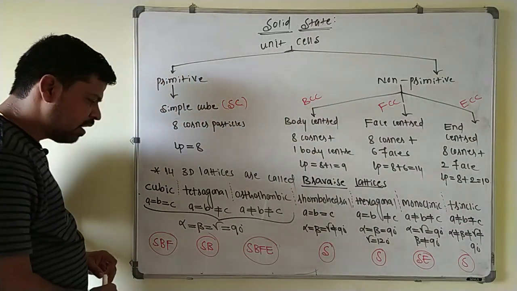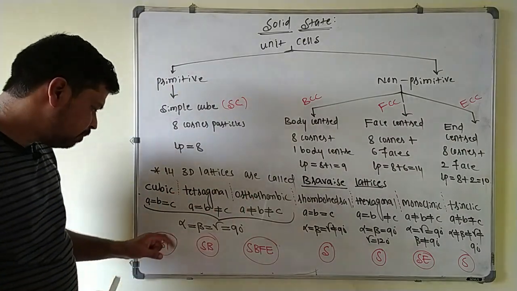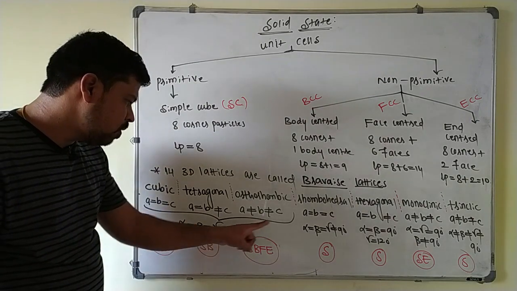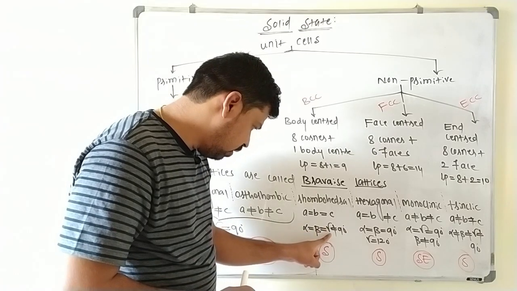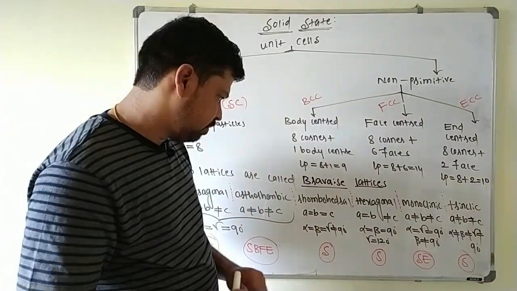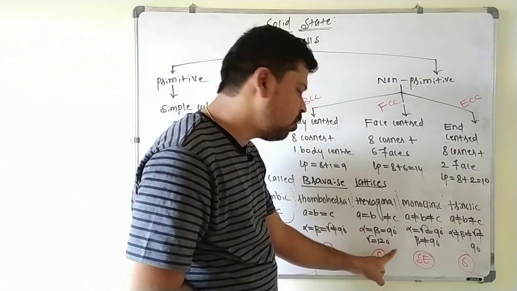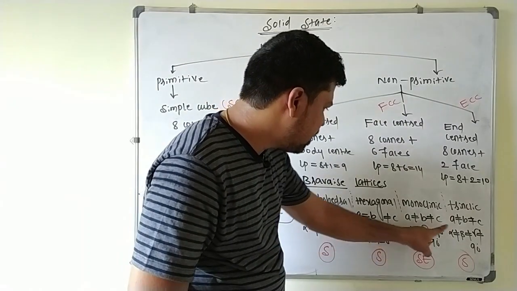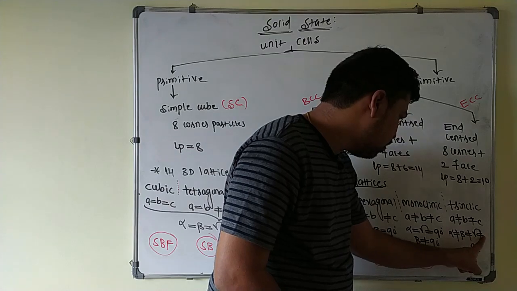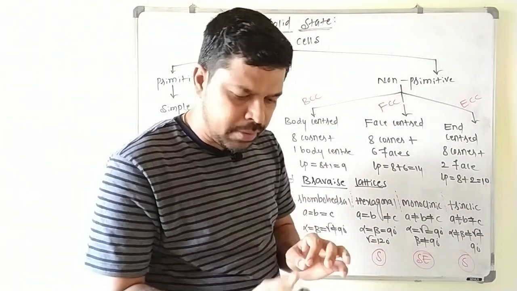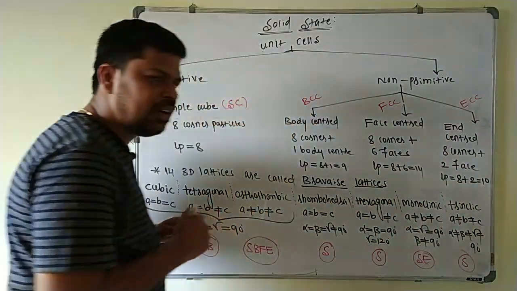And if you go for angle between the edges, for these cubic, tetragonal and orthorhombic, alpha equal to beta equal to gamma equal to 90, all these three cases. Then here alpha equal to beta equal to gamma, which is not equal to 90. In case of hexagonal, alpha equal to beta equal to 90, gamma equal to 120. Here you take alpha equal to gamma is equal to 90, beta is not equal to 90, and here it is alpha not equal to beta not equal to gamma not equal to 90. One thing you keep in mind, this triclinic system is most unsymmetrical crystal system among the 7 systems here.